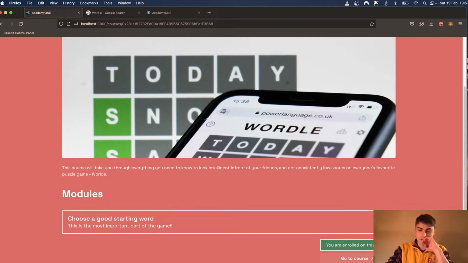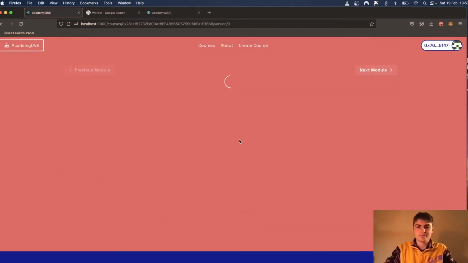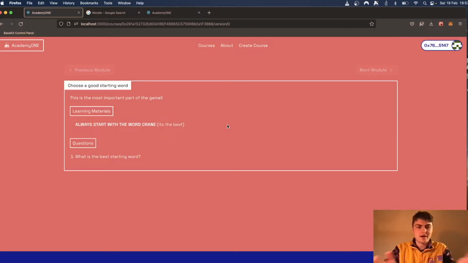There we go, we can see we're now enrolled on the course, and this gives us access to the learning materials, which are going to load right here. So obviously quite bare bones, but again, early implementation. But one thing you might notice is we're lacking quite a lot of content here. So this is where the beauty of allowing people to contribute to the projects comes into play.